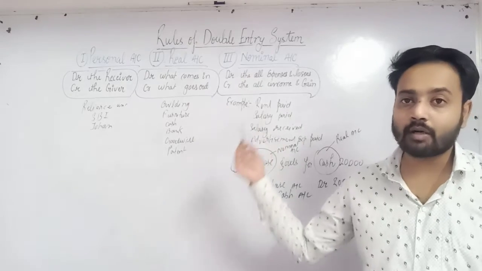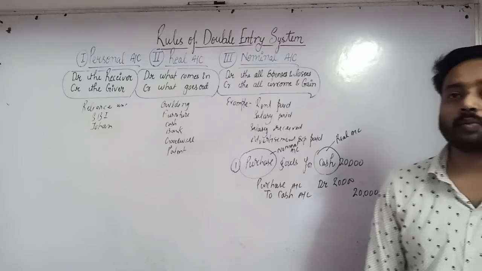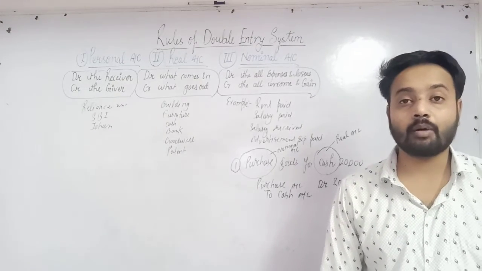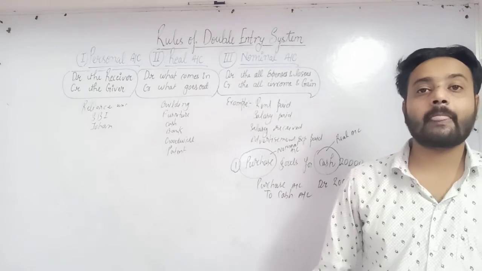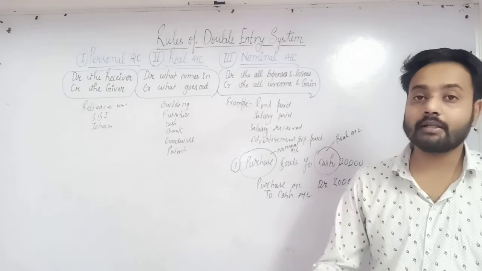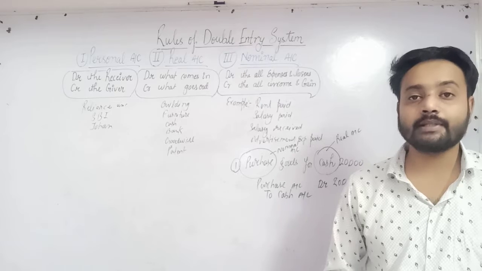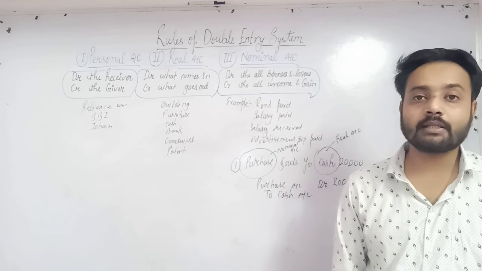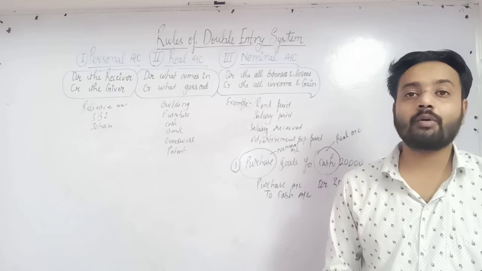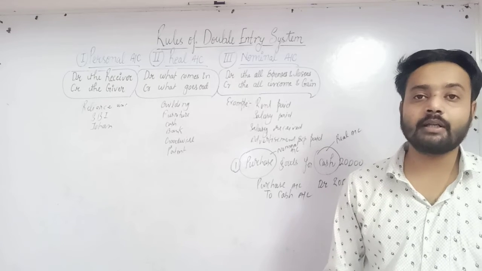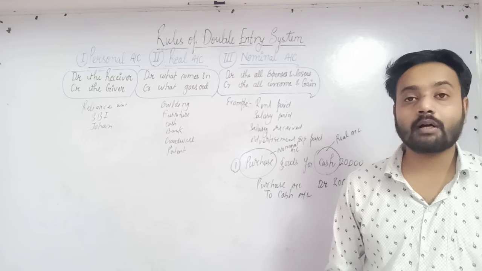Now nominal account. Nominal account relates with all expenses and all income. Suppose rent paid, salary received, commission received, advertisement expenses paid. All these expenses and all this income relate to the nominal account. Rules of nominal account: all expenses and losses are debit and all income and profit are credit.